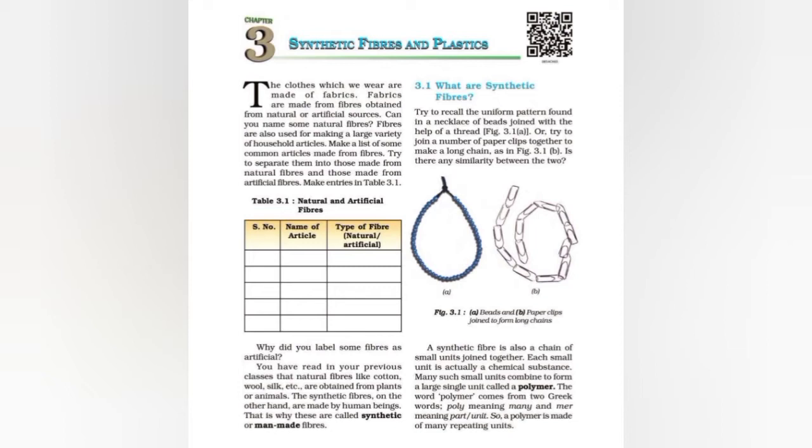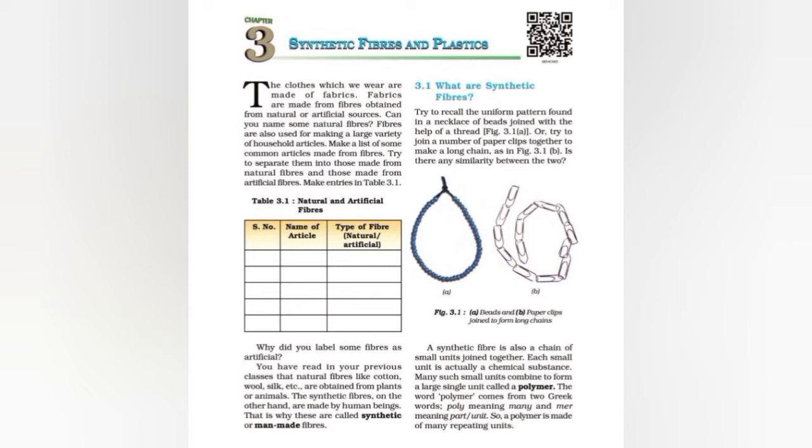So first we will go through the book. We are going to start our chapter 3, that is synthetic fibers and plastics. The clothes which we wear are made of fabrics. Fabrics are made from fibers obtained from natural or artificial sources. Can you name some natural fibers?